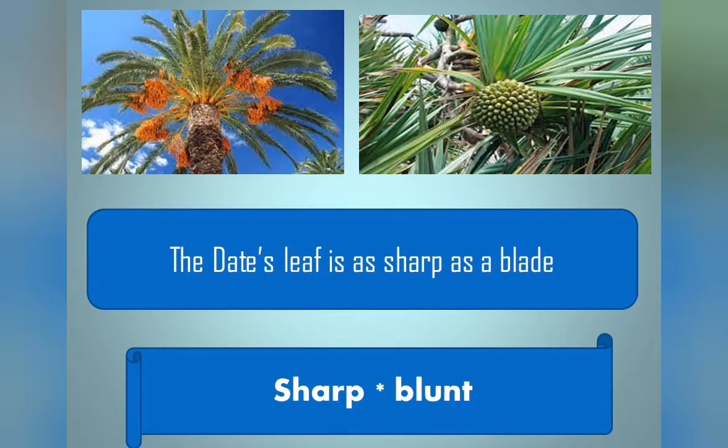This is your 6th line from your poem, children. Please listen carefully and respond for your homework. Your 6th line from your memory poem is: The date's leaf is as sharp as a blade. Here the poet is comparing the date's leaf with the blade. Okay, children? So, where does the date tree usually grow? Yes, very good. It can grow only in desert places. Okay, children? Now we move on to the next line.